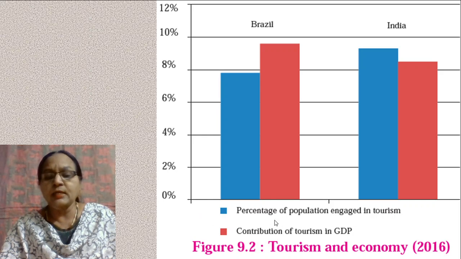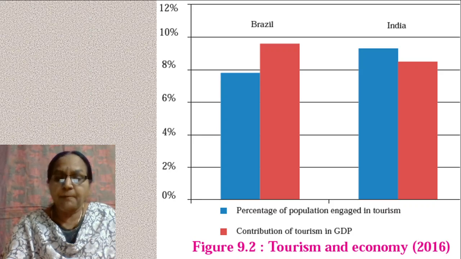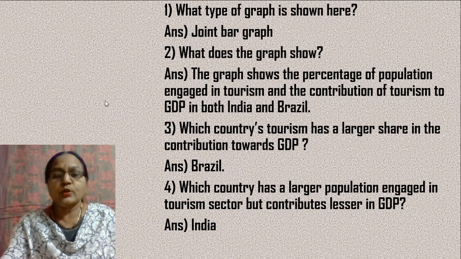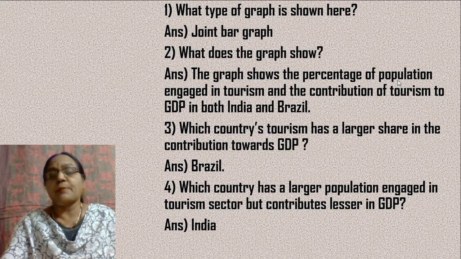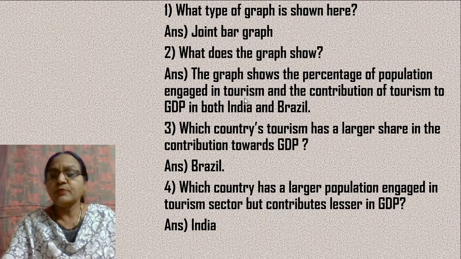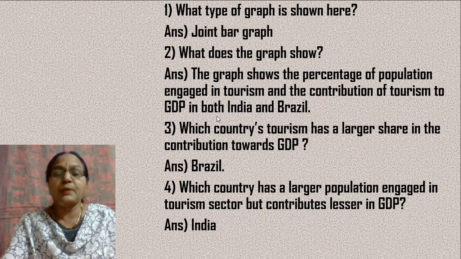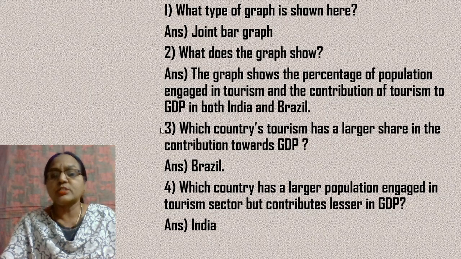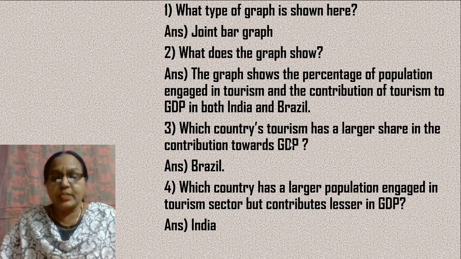Okay, what's the title? The bar shows the percentage of population engaged in tourism and contribution of tourism to GDP, according to the 2016 census. Okay, so the graph shows the percentage of population engaged in tourism and contribution of tourism to GDP in both India and Brazil. So which country's tourism has a larger share in the contribution towards GDP?